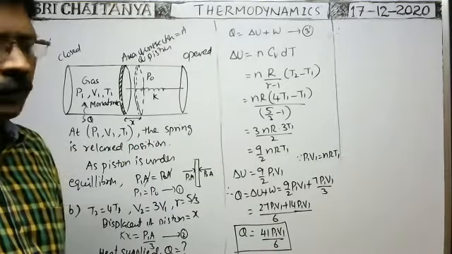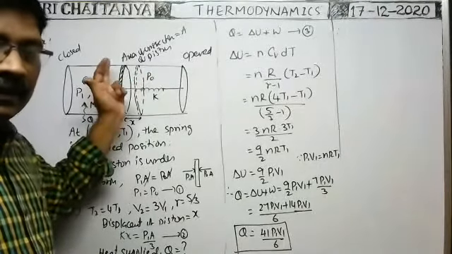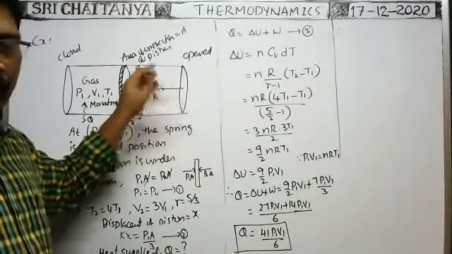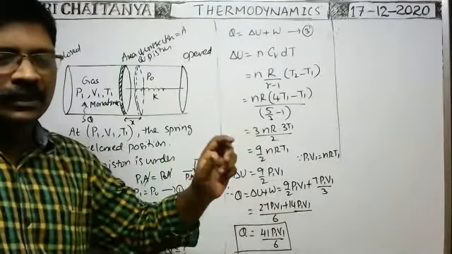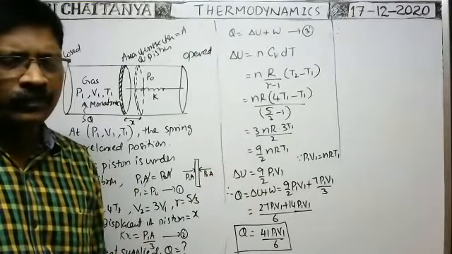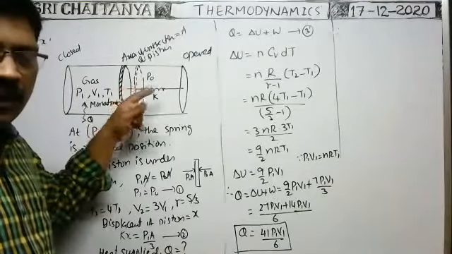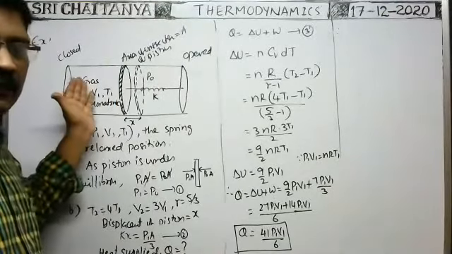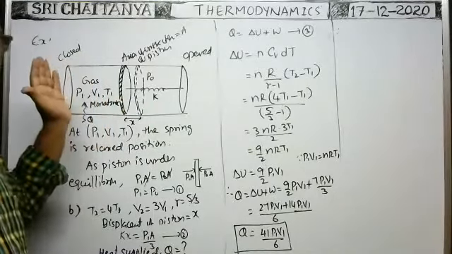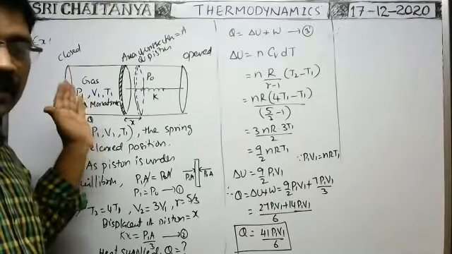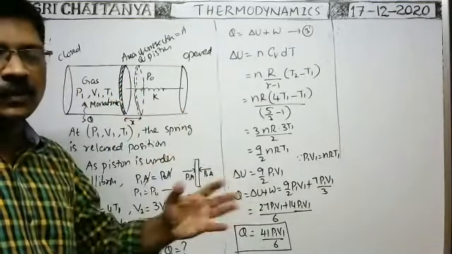Is the work negative? No, not negative, because the gas expands. Work is done by the system on the surroundings. The gas expands and work is done by the system on the surroundings. Work done by the system on the surroundings is positive only. Work done by the system on the surroundings is positive because the gas expands. If the gas is compressed, work is done on the system, and that is negative. If the gas expands, work is done by the system on the surroundings, and that is positive.